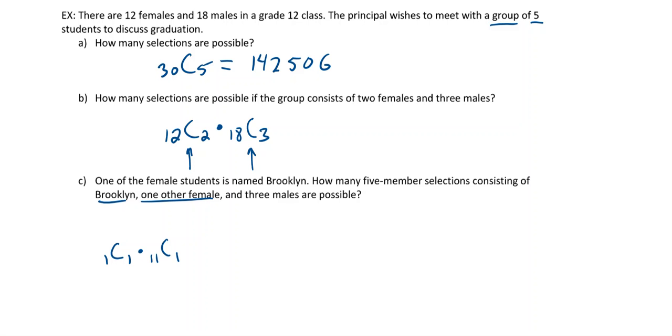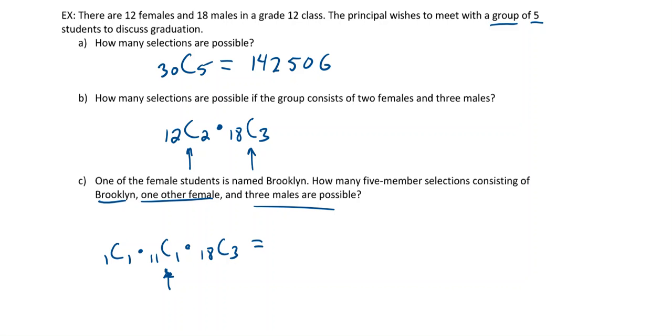So while you're looking at that too, what would that come out as? Well, you can try it out, but that's got to be 11, right? If you have 11 people to choose from, and we're only choosing 1, well, then I have 11 to choose from, right? So just, yeah, don't overthink those ones. But then we're going to multiply by what's left, so 3 males. Okay, so then that's just the same as last time. So of the 18 males, we're going to choose 3 of them.